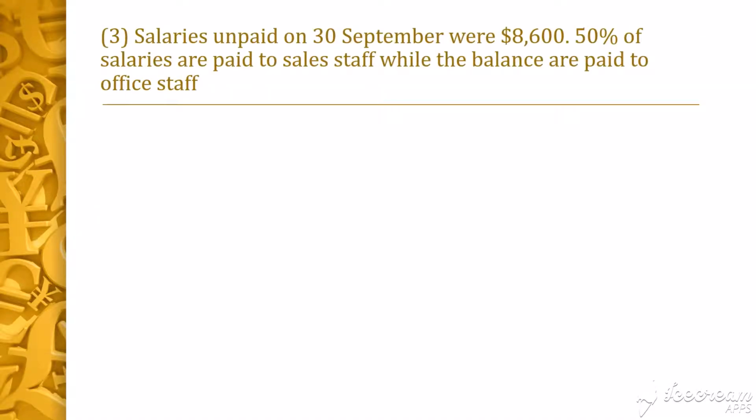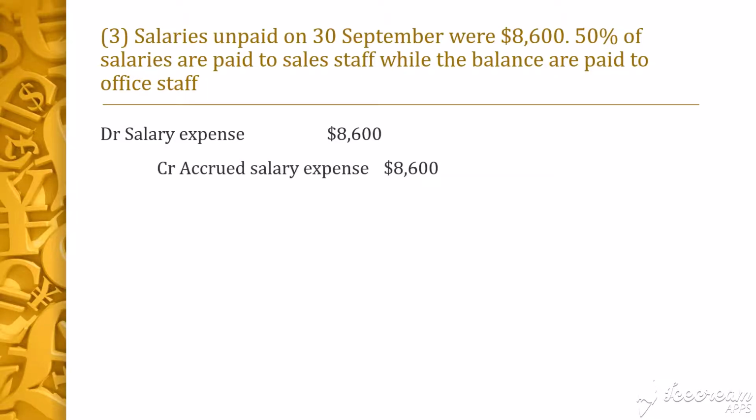Third additional information. Salaries unpaid on 30 September were $8,600. 50% of salaries are paid to sales staff, while the balance are paid to office staff. This is another fairly straightforward transaction as the amount of accrued salaries is provided. We will debit salary expense and credit accrued salary expense by $8,600. This piece of additional information also mentioned that 50% of salaries are paid to sales staff while the balance are paid to office staff. We will come back to this when we do the statement of profit or loss. This piece of information will help us allocate the salary expense between selling and distribution or general and administrative in the statement of profit or loss.